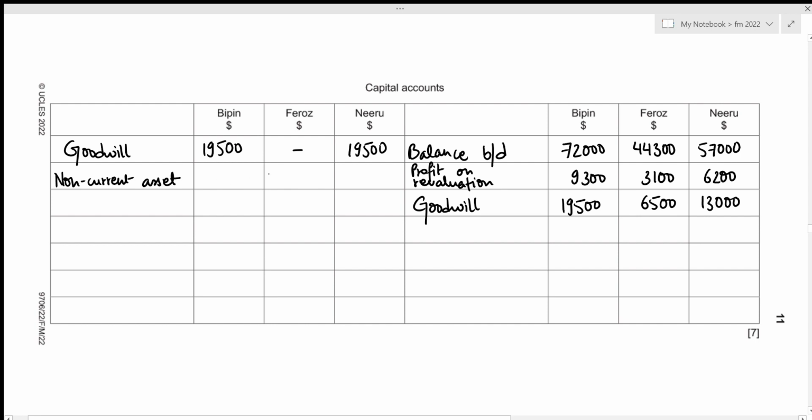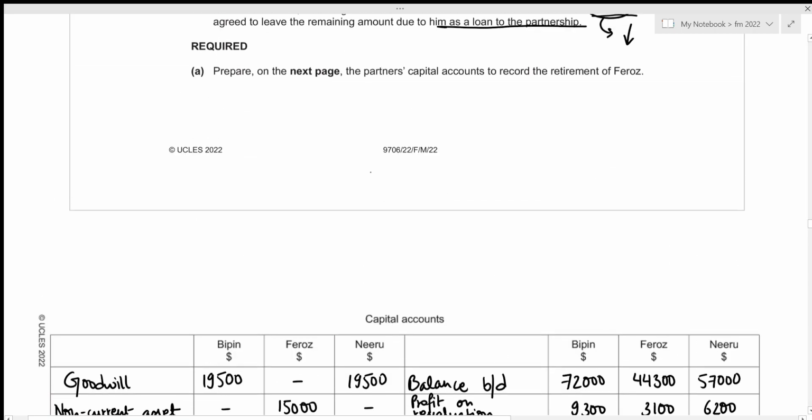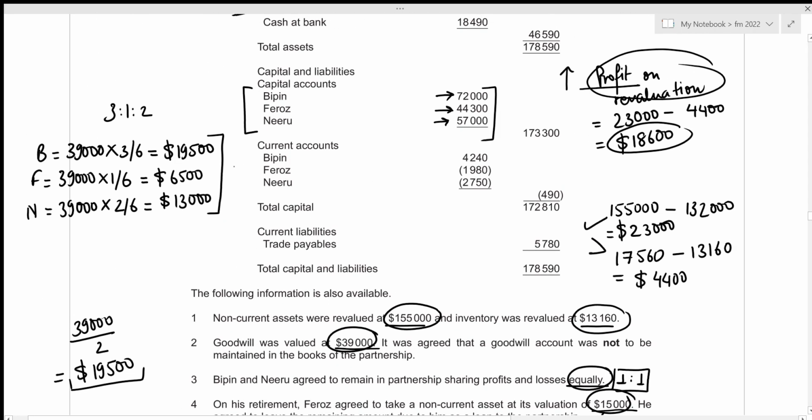And the value was 15,000. Okay. And we know that Firoz is leaving the partnership, which means that his current account should also be adjusted in the capital account. Let's have a look above. Since Firoz is the only one leaving the partnership, only his current account balance should be adjusted to his capital